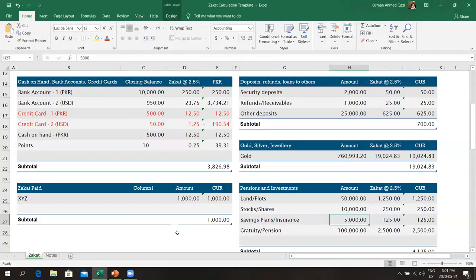For instance, if 50,000 is the money sitting in the savings plan, but the surrender value is 30,000, that's what's going to go in here. Zakat is due on that because that is basically your savings. The name itself says it's savings. So you need to make sure that you have that in your calculation. And then sometimes, as I mentioned, there are plans which you cannot take money out of. The money is sitting there, and they say only when you get to a certain age will you get the money.